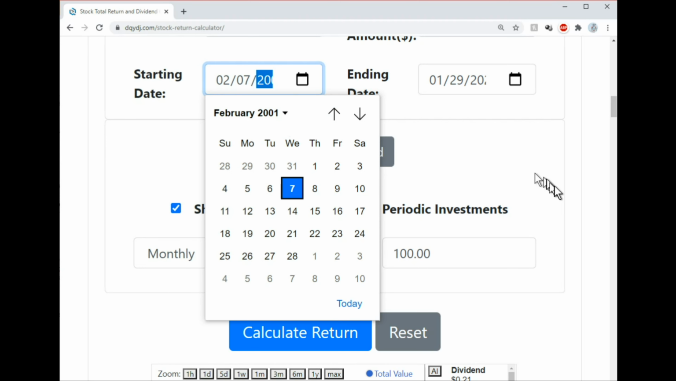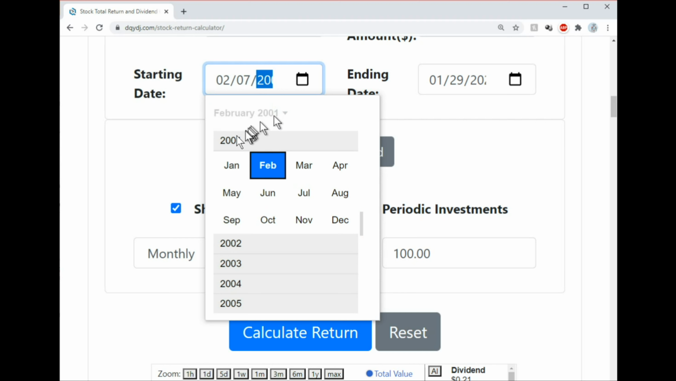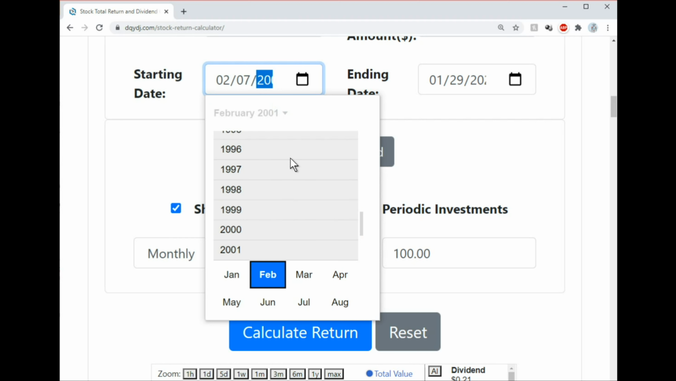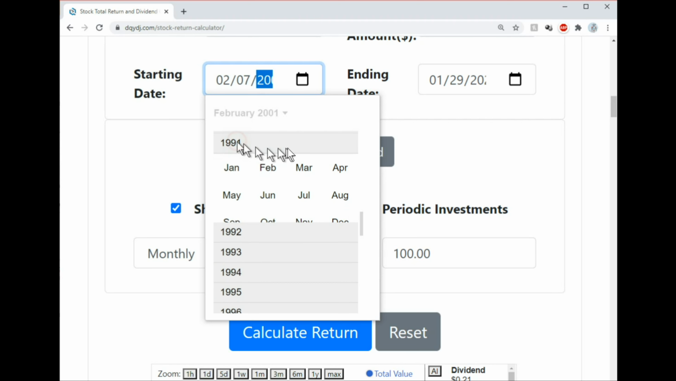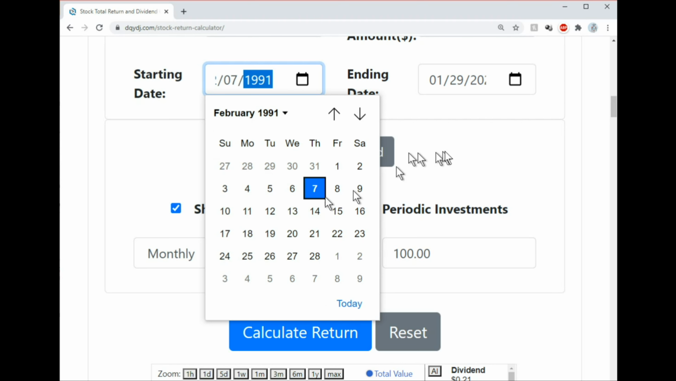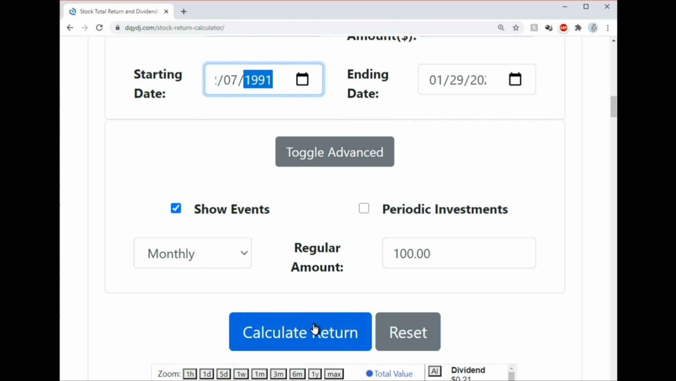Now, let's see how much you would have today if you had invested $10,000 into Apple 30 years ago. Hold on a moment please while I figure out this confusing interface. Let's scroll down to 1991, which would make it precisely 30 years ago from today. For a $10,000 initial investment 30 years ago, and now the moment of truth.